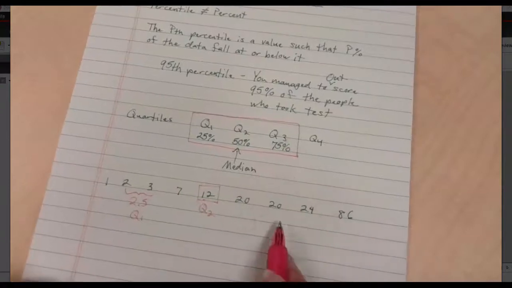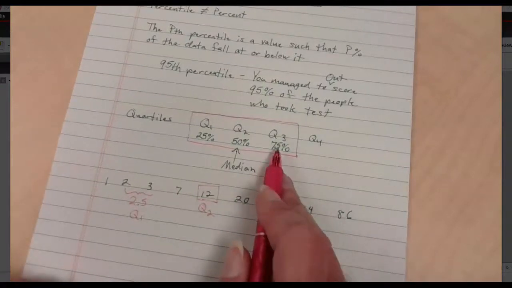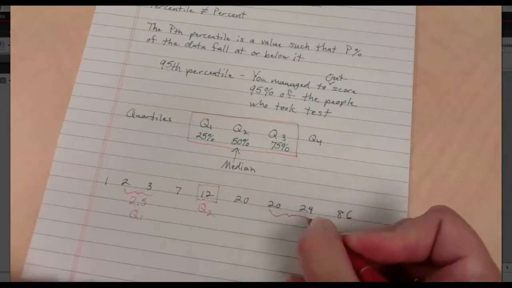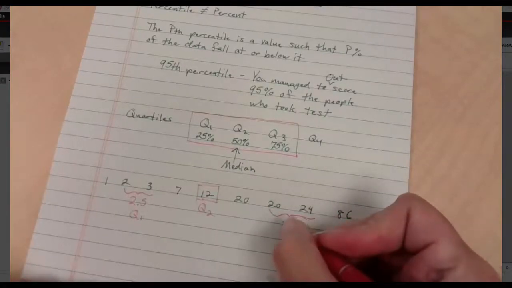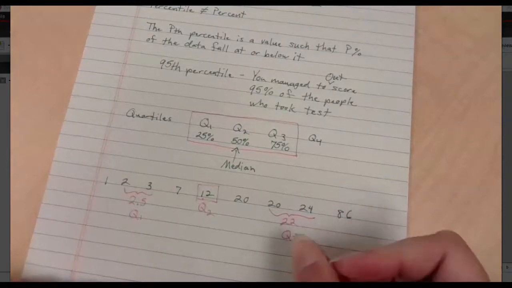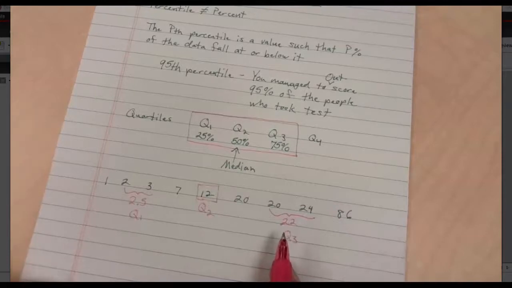So what is Q3? Well, this is going to be, again, the top half median. So if I just focus on these pieces right here, again, I don't have an exact middle. I've got 2 data values that average in at 22. And so that is my Q3. At 22, we are saying that 75% of my data is at or below 22.